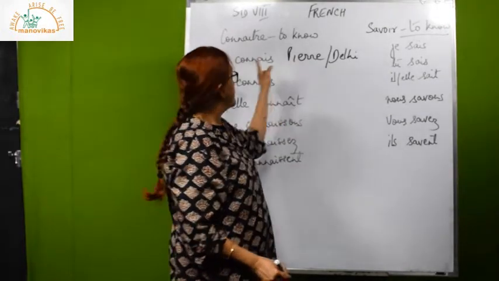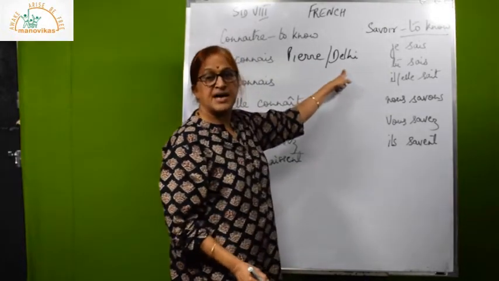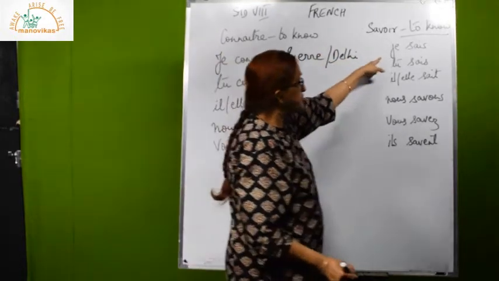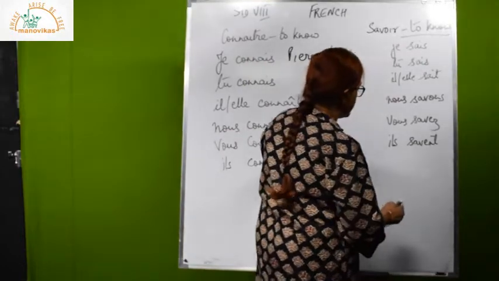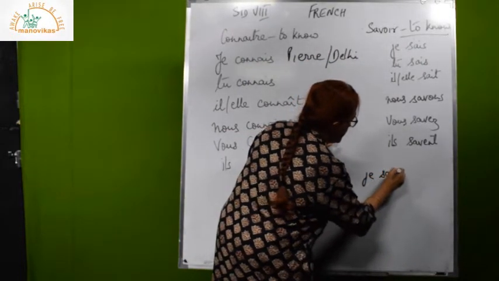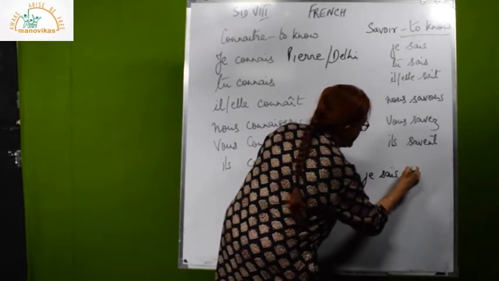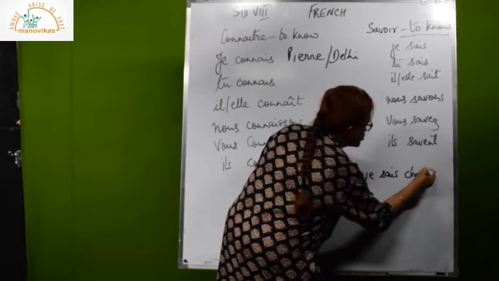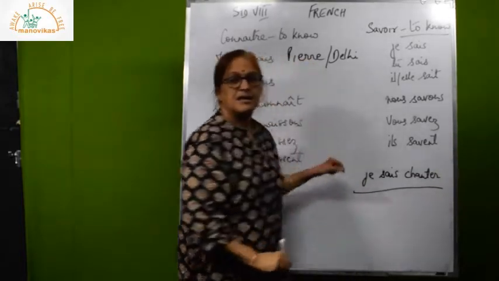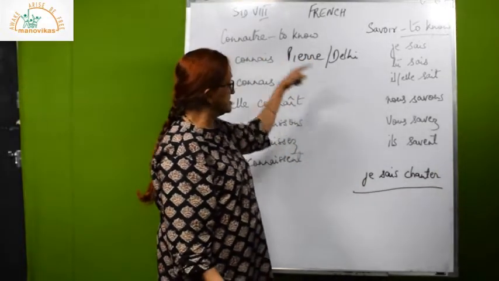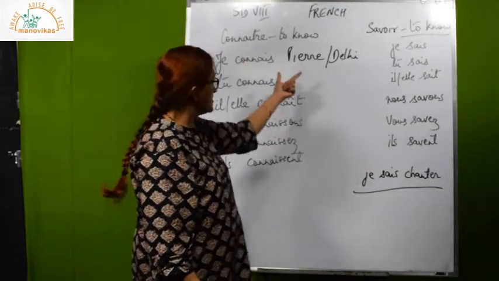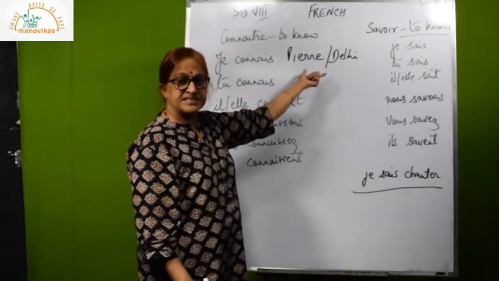I know him. Je connais Delhi means what? I know Delhi. I've been to Delhi. I know about it. Whereas je sais means, suppose I say, je sais chanter. Chanter is to sing. So I know to sing. So this know is different from this know. This is knowledge. This is either a person or a place.